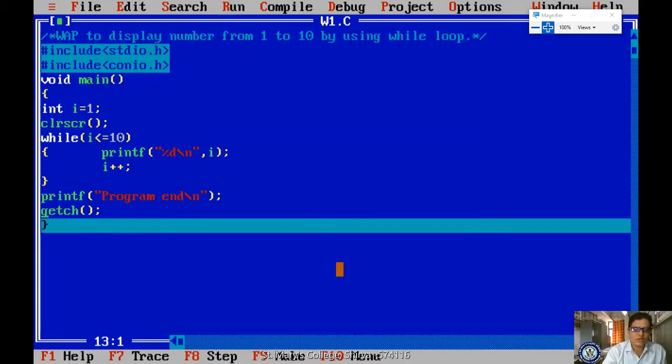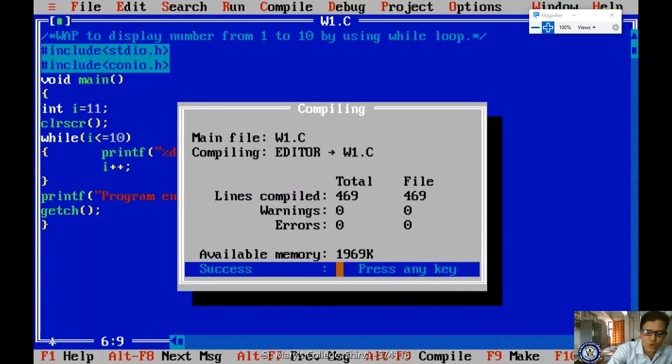Now let me check. This is an entry controlling looping statement, right? Suppose I assigned 11, for our understanding purpose, what will happen? Yes, anybody? It skips. Got it? It checks the condition first, right? So 11 less than or equal to 10, whether the condition is true or false. So that is why you won't get any 1 2 3 directly.